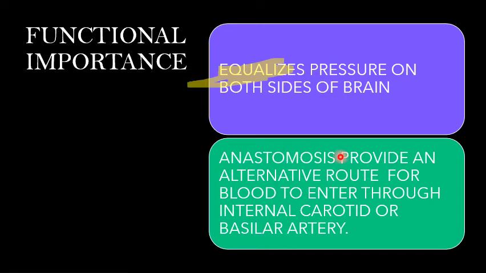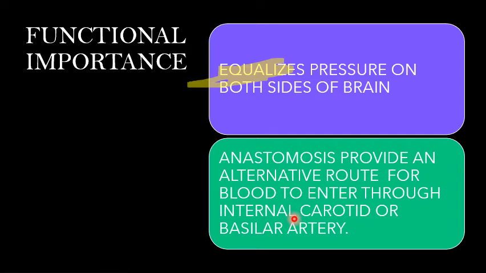If anastomosis is already present, it provides an alternate route for blood to enter through the internal carotid and basilar artery. ठीक है, तो इंटरनल कैरोटिड से भी ब्लड फ्लो हो सकता है और बेसिलर से भी ब्लड फ्लो हो सकता है. तो क्या फायदा है, if there is any block in any of the major arteries forming the circle of Willis, then because of this anastomosis the blood can still be supplied to the blocked area.